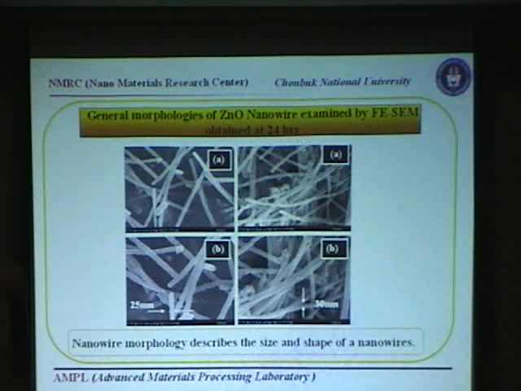Further, for this final sample which we fabricated at 24 hours, we did some FESEM analysis. We find the straightness of these nanowires, and the diameter is less than 50 nanometers, about 25 to 30 nanometers, so generally we say below 30 nanometers, below 50 nanometers. So this FESEM image shows the nanomorphology and shape.